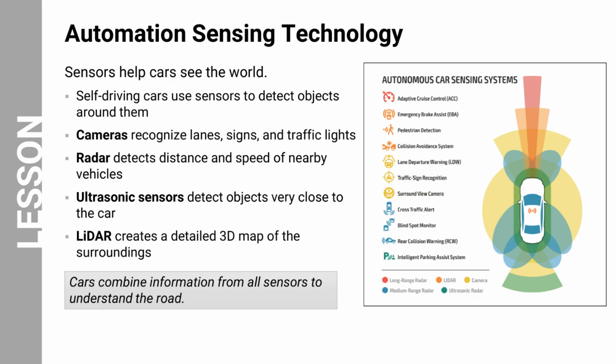The first important technology we will look at is how autonomous vehicles see the world around them. Self-driving vehicles use several types of sensors to detect objects and understand their surroundings. Cameras identify road lanes, traffic lights, and signs. Radar sensors measure the distance and speed of nearby vehicles. Ultrasonic sensors detect objects very close to the car, such as when parking. Another powerful sensor called LiDAR uses laser pulses to create a detailed 3D map of the environment. The vehicle combines information from all of these sensors to build a complete picture of what is happening around it.